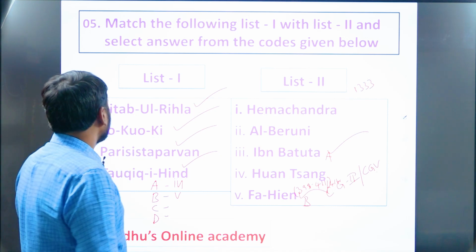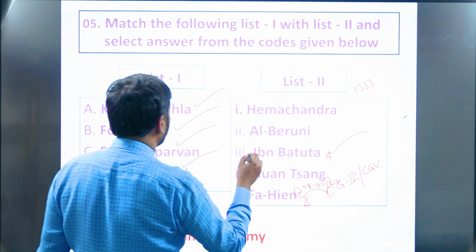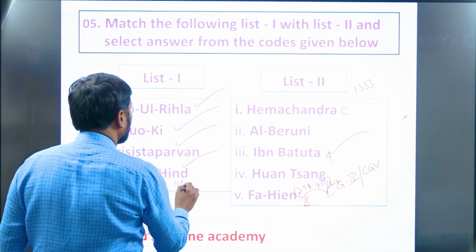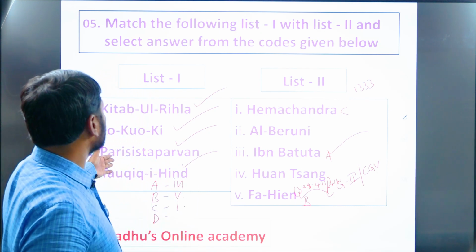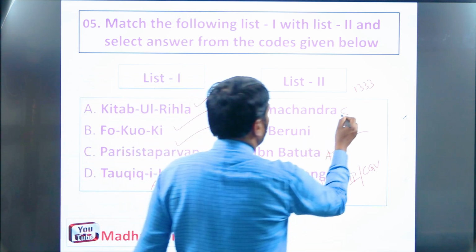Next one, third one, C, Parishishta Parvan. Parishishta Parvan was authored by Hemachandra. Parishishta Parvan was authored by whom? Hemachandra. Just now as I told you, in Parishishta Parvan he wrote about Chandragupta Maurya.